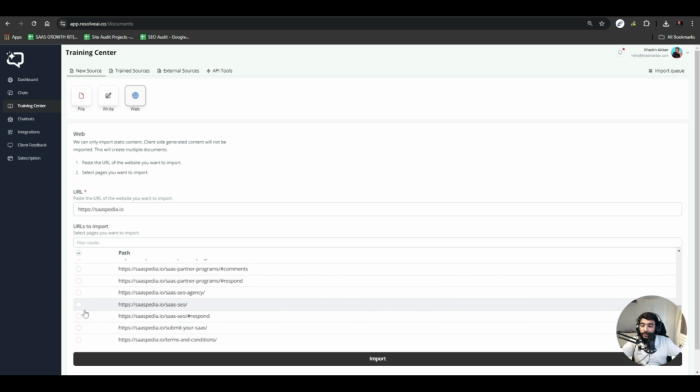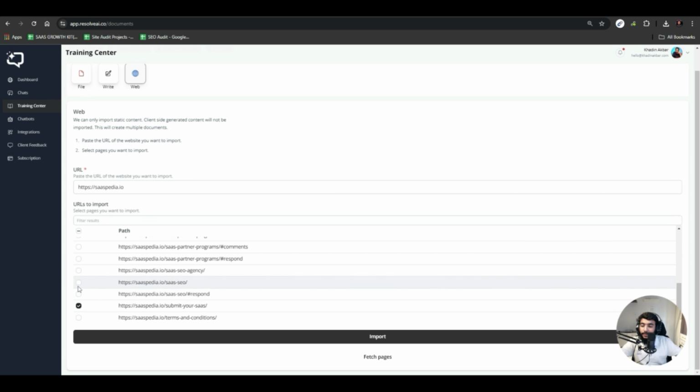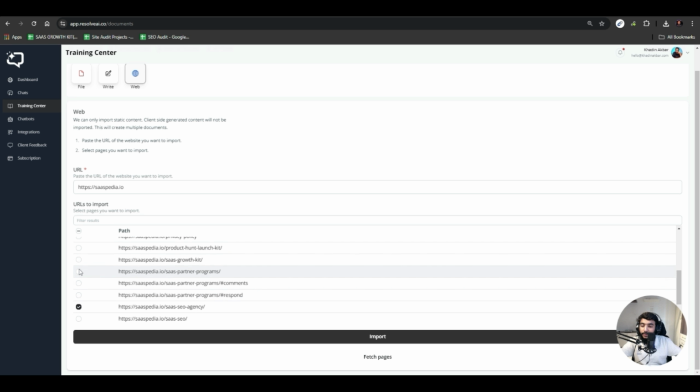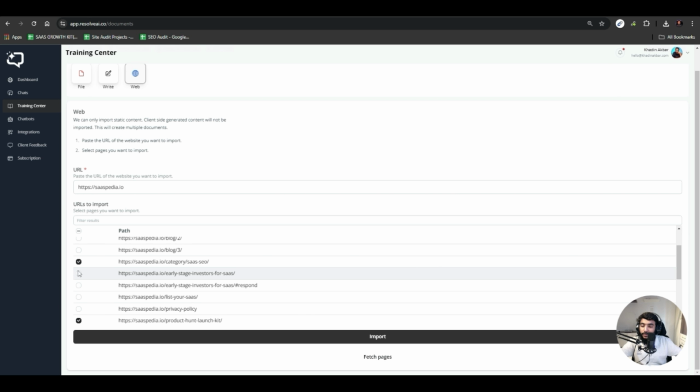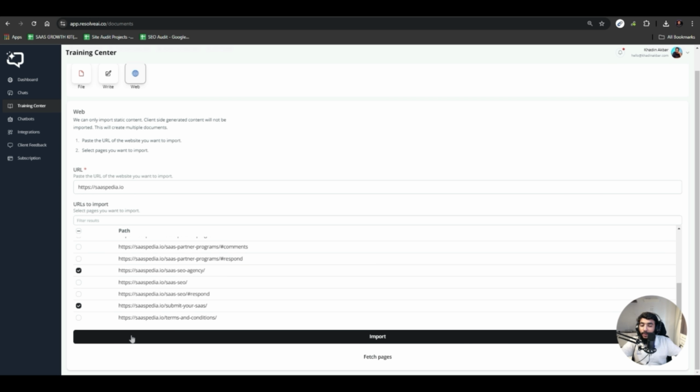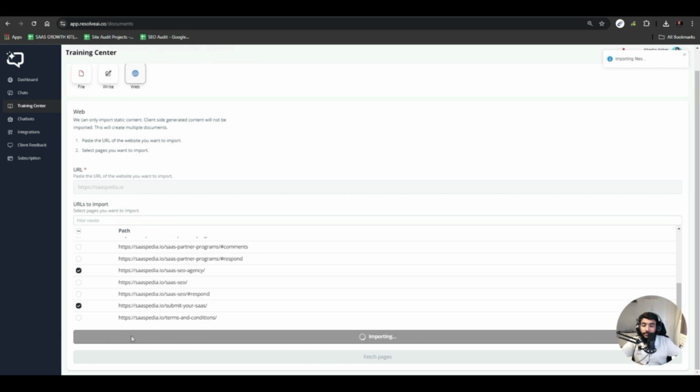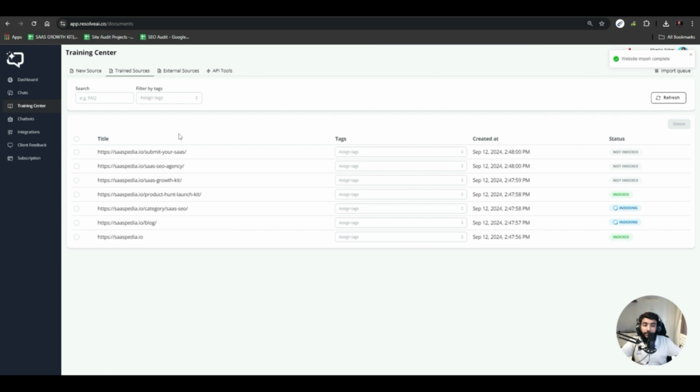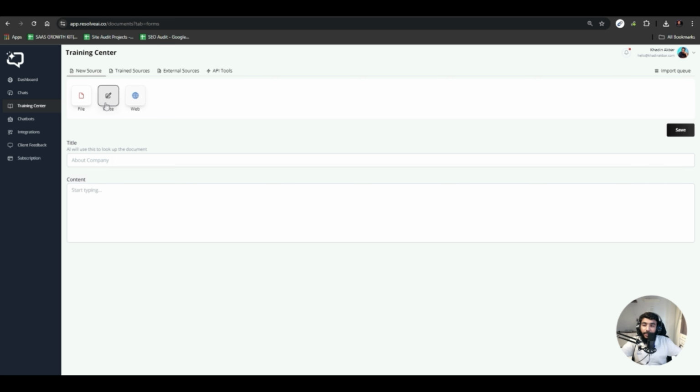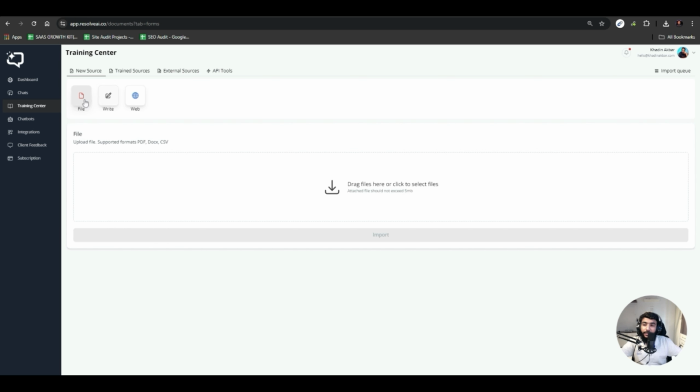So the chatbot would have all the information from those pages. Blog, this one, submit your SaaS SEO agency, growth kit, launch kit, and that's all. Now I'll hit import, and it would import. Then we have several other options, like we can write something. If you want to train the chatbot on text, you can do it. Then you have file, you can upload files, books, or whatever files you want. You can train the chatbot on that as well. Files should be PDF, docx, or CSV.